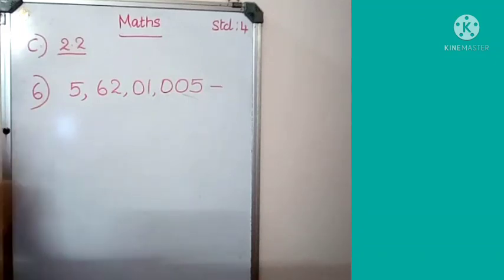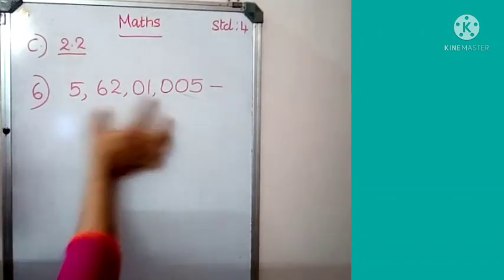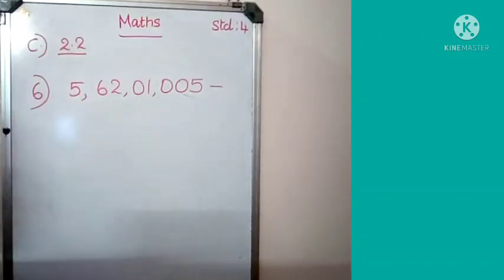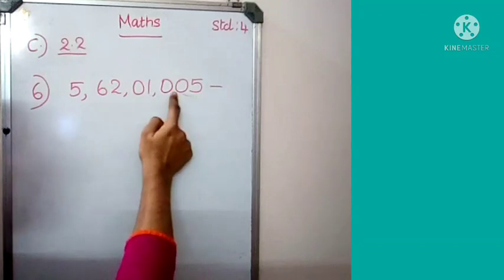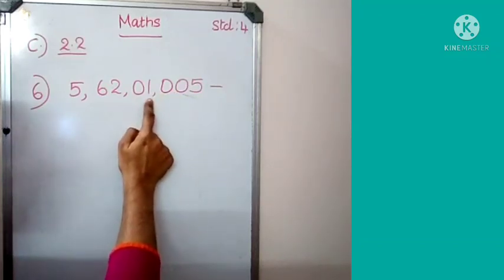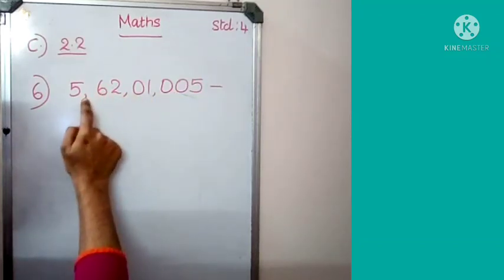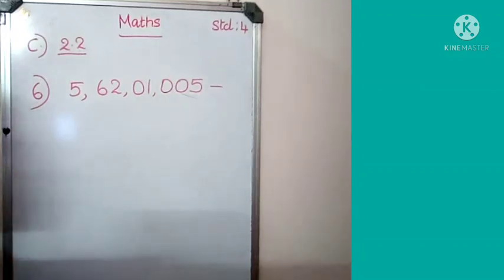Question number 6. The number is given there and it is marked by periods also. Look at 3 digits, comma, 2 digit comma, 2 digit comma. What will you have to do first? Yes, first you have to mark the places.